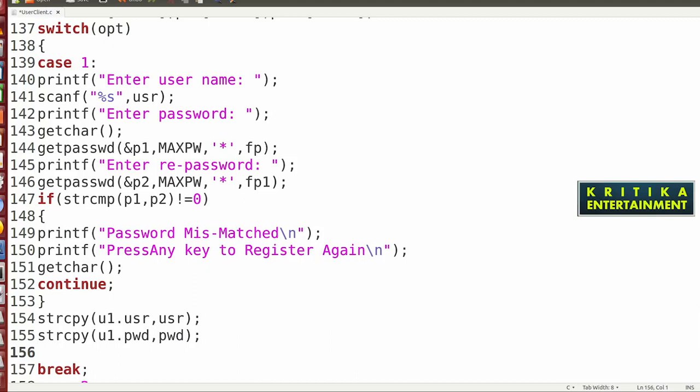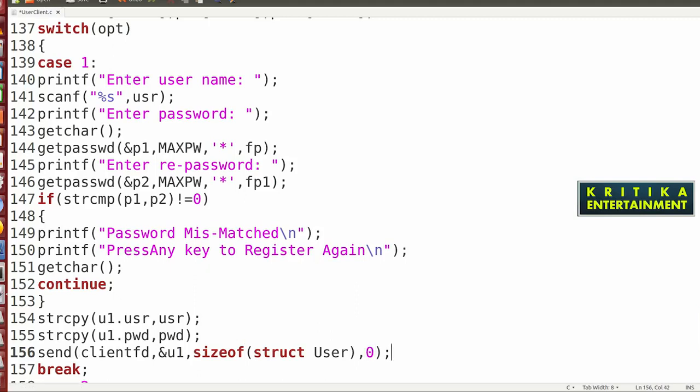Then write send. What will be sent? Client fd, ampersand u1, then size of struct user, then 0.